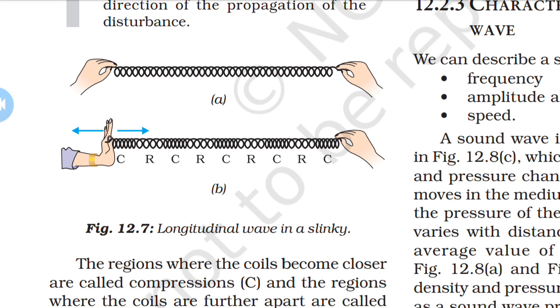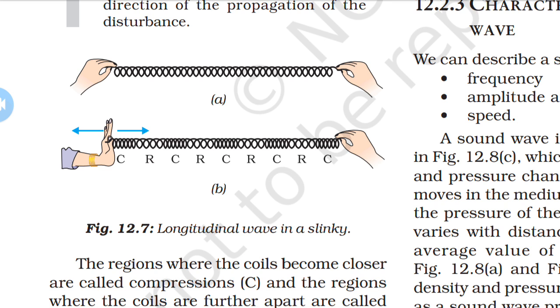Now you hold one end and your friend holds the other end, as shown in the figure. Then give it a sharp push towards your friend. If you move your hand pushing and pulling the slinky, that is the spring, alternately, what will you observe here? You observe that the spring starts moving in the forward and backward direction, parallel to the direction of propagation of the disturbance.